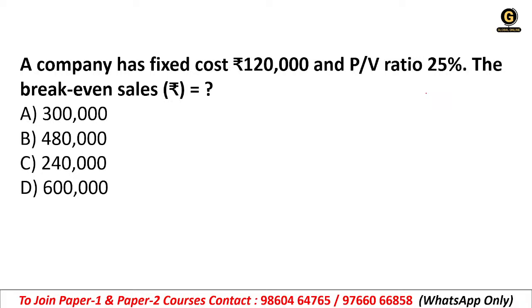A company has fixed cost 1,20,000 and PV ratio is 25%. Here the PV ratio is given and the fixed cost is also given. So what will be the break even sales? Here the units are not asked. The question is not asking about the units, it is in rupees. Getting it? So give your answer.